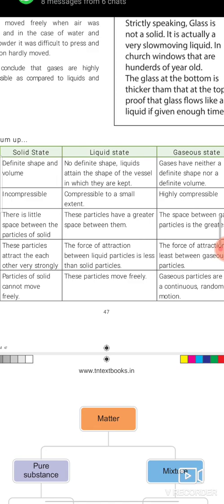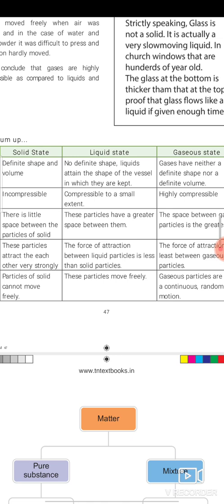So solids have definite shape and volume. Liquids have no definite shape and attain the shape of the vessel in which they are kept. Gases have neither a definite shape nor a definite volume. Second point, solids are incompressible, liquids are compressible to a small extent, but gases are highly compressible.